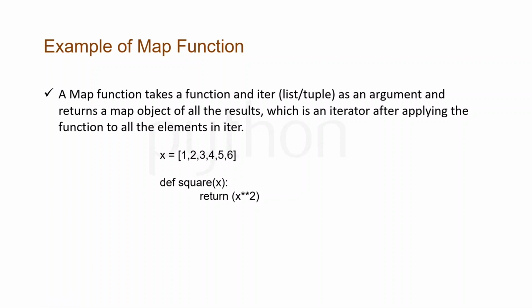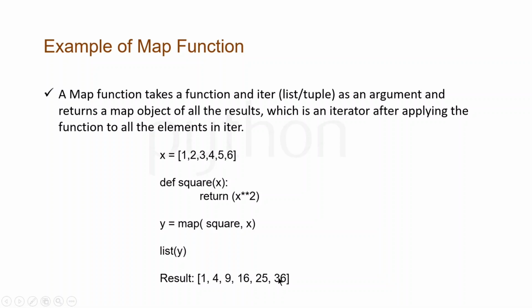Now we can define a square function, define square of x, return x to the power 2. What we can do is provide y is equal to map(square, x). So square is your function, x is your iterator. When you say list of y, it will return you all the numbers with their squares.